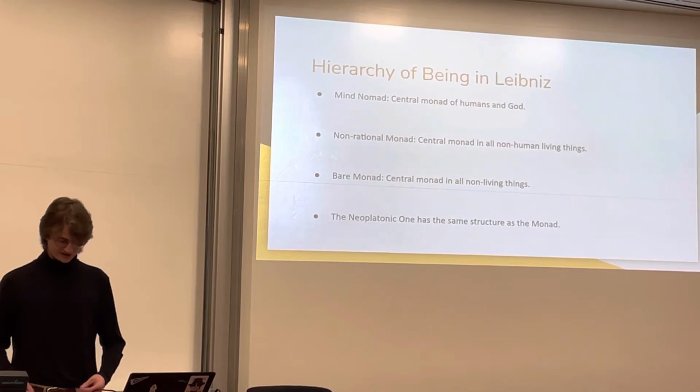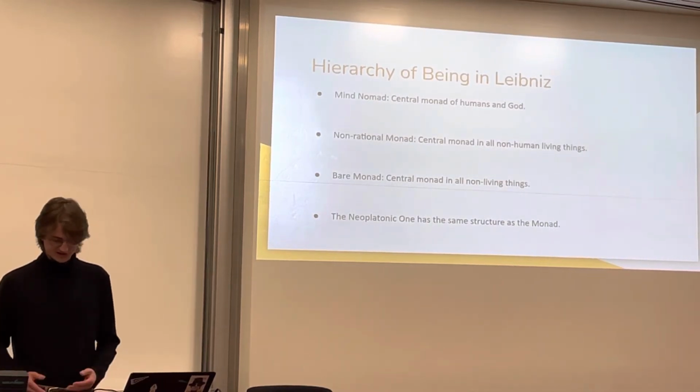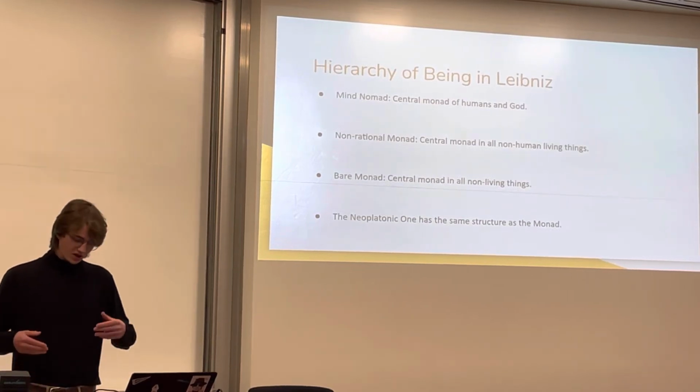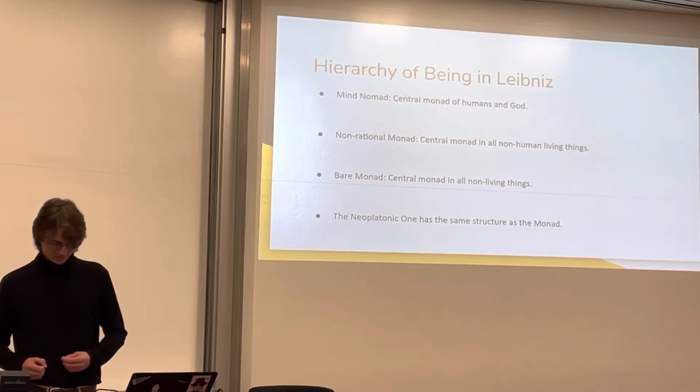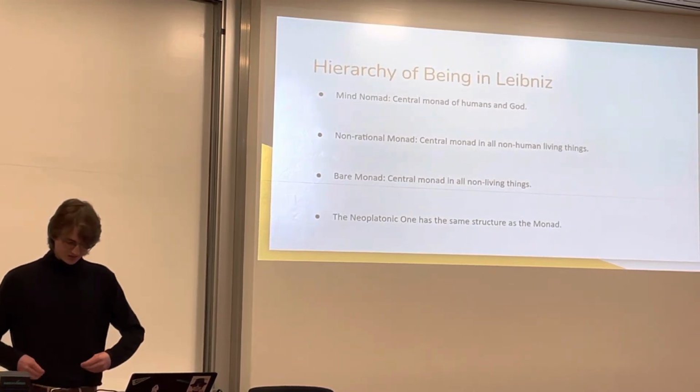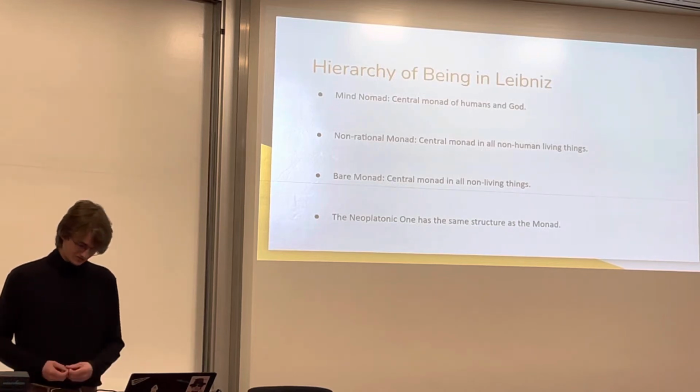The next level is the non-rational monad. This is the dominant monad and the composites that animals inhabit, since they do not have truths for knowing about God, but they are conscious beings. At the bottom of the hierarchy is the bare monad, which is only in non-living objects like chairs and tables.